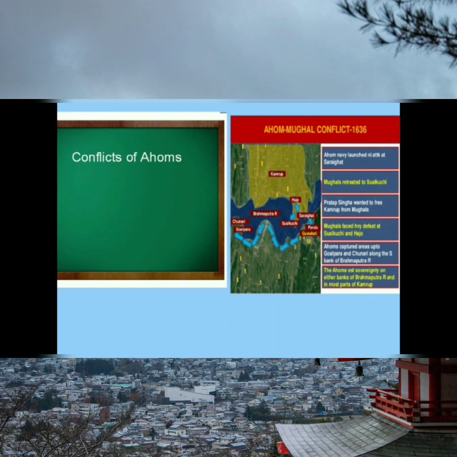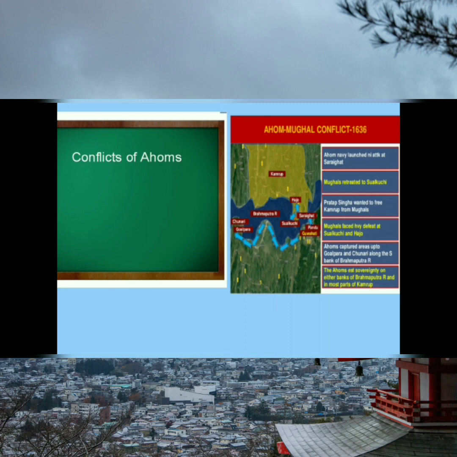In the 13th century, students, the story goes like this: the Shan community settled in the valley of the Brahmaputra and established a kingdom, and this community was known as Ahom. Aurangzeb ruled there, and the Ahoms had a prolonged struggle with the Mughals. The Mughals attacked the Ahom region, and the Ahoms united under the leadership of the commander, I'm sorry students, of Borphukan, who gave an intense battle to the Mughals.